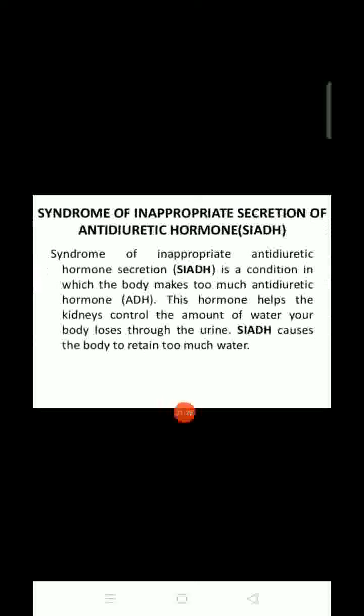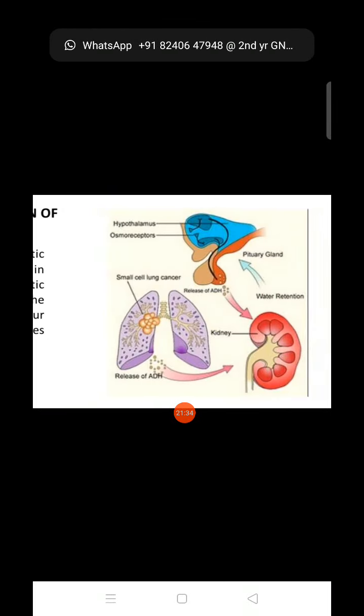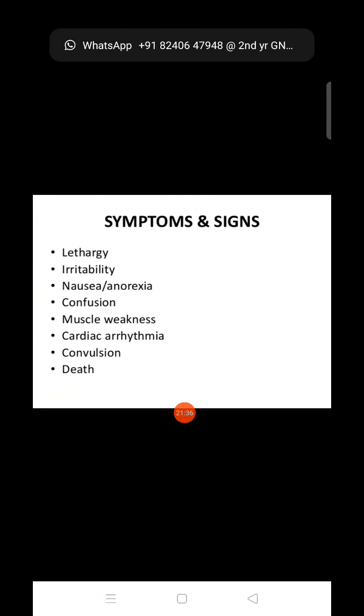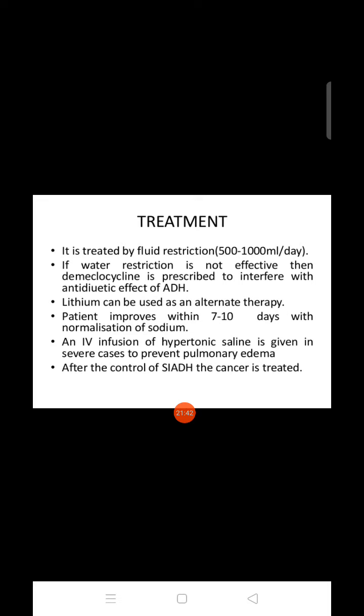Next is SIADH. In this, because of the excessive antidiuretic hormone, the water will be retained inside the body. The symptoms will be lethargy, irritability, nausea, muscle weakness, cardiac arrhythmia, convulsion and death. Next one is the treatment: fluid restriction. We can give demeclocycline, lithium. Also, the patient improves within 7 to 10 days.